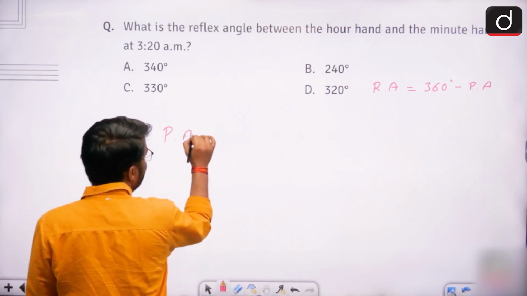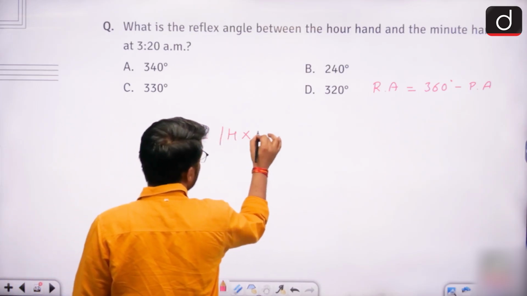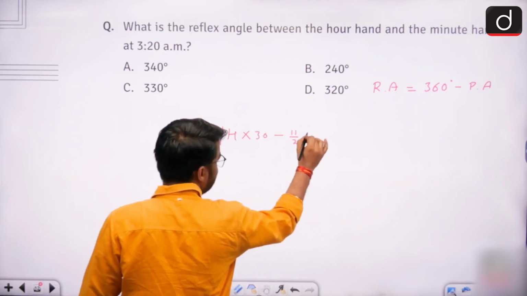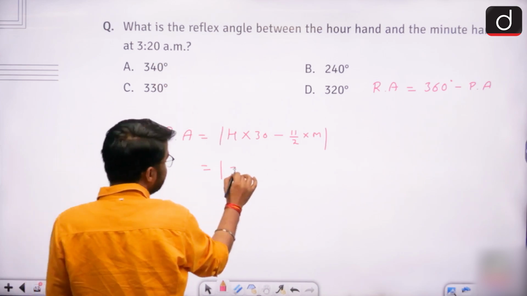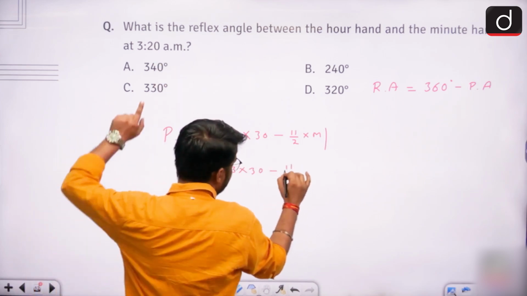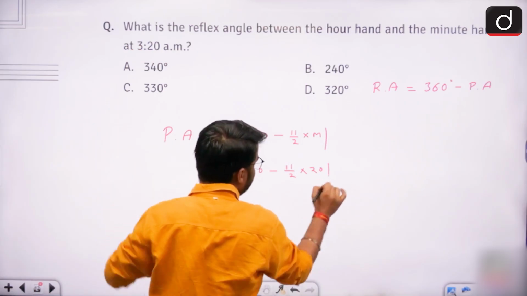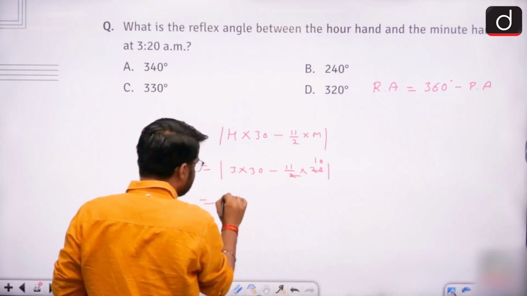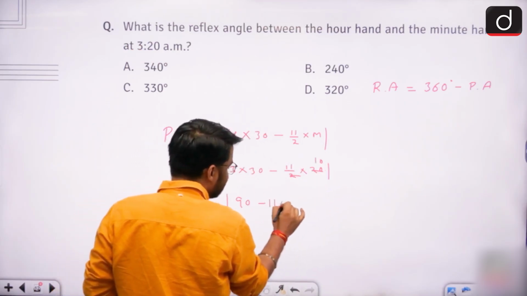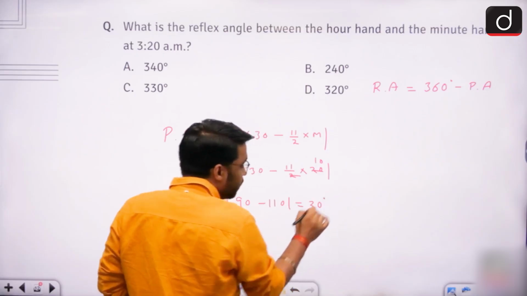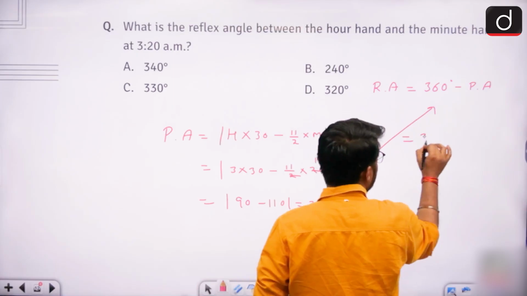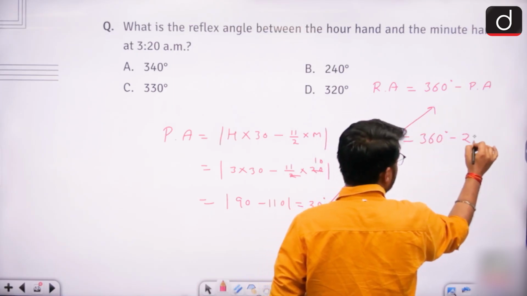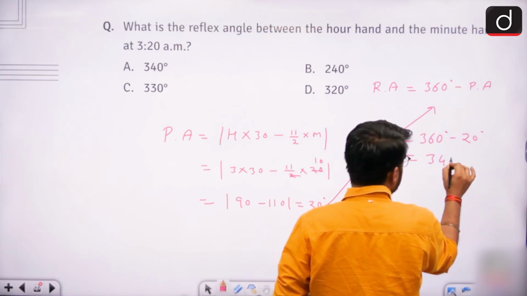And to calculate the parent angle, we already have a formula: modulus of h into 30 minus 11 by 2 into m, where h represents the value of hour. In this question, the value of hour is 3, so it will be 3 into 30 minus 11 by 2 into the value of minute, which is 20. So with 2 this cancels out 10 times. अभी हमने इसको solve किया था, 90 minus 110, it was 20 degrees. Now if I subtract this 20 degree parent angle value from 360 degrees, I'll get the reflex angle value, that is 340 degrees.